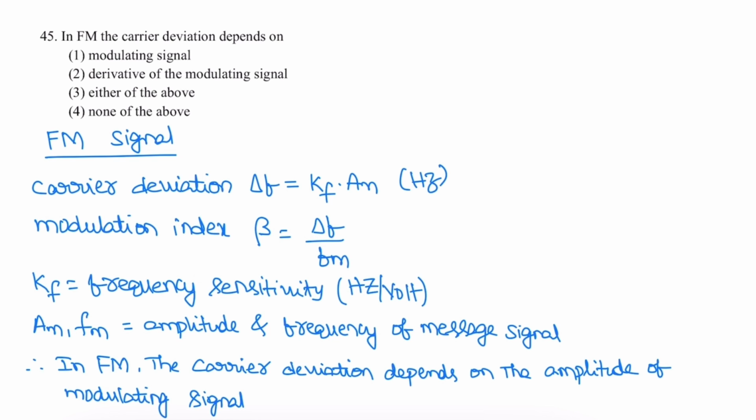In the question they have asked frequency deviation delta F. So delta F depends on KF as well as AM. Carrier frequency deviation depends on the amplitude of the message signal. Derivative of modulating signal is wrong. So the correct option is 1.